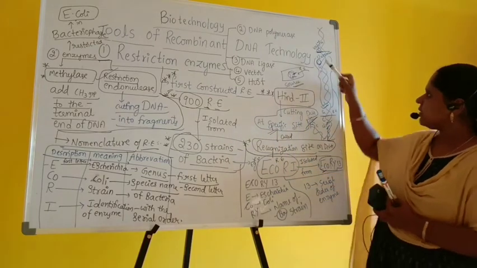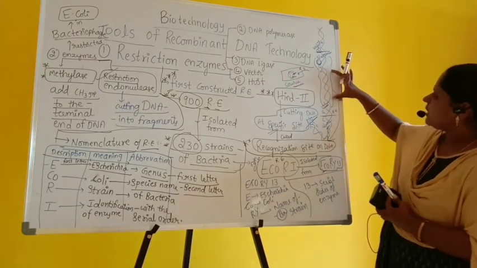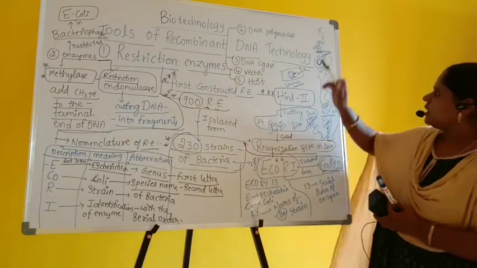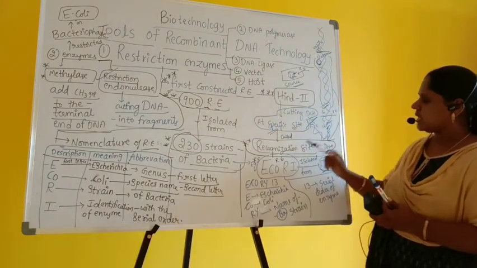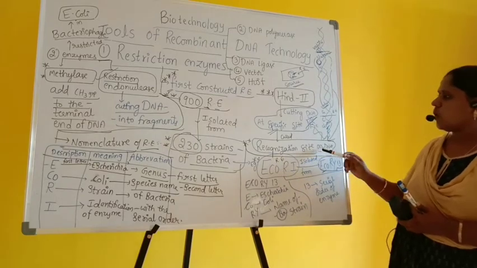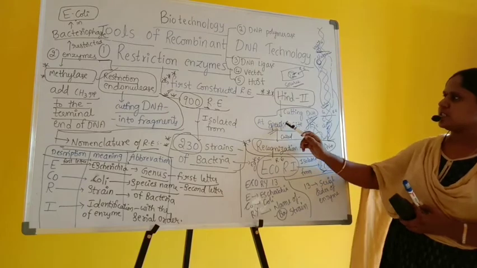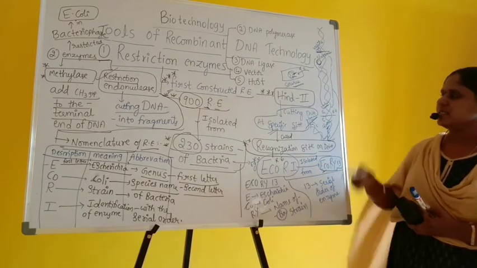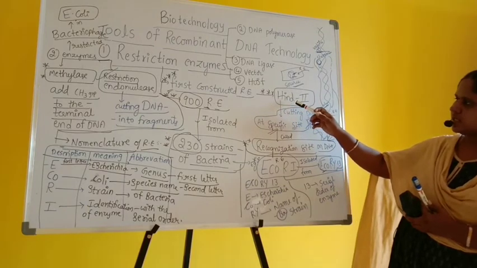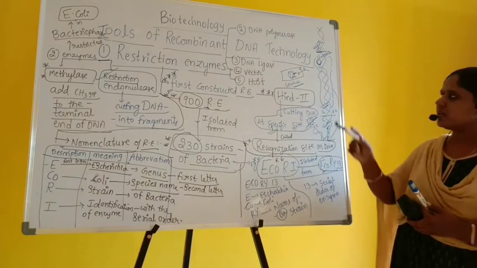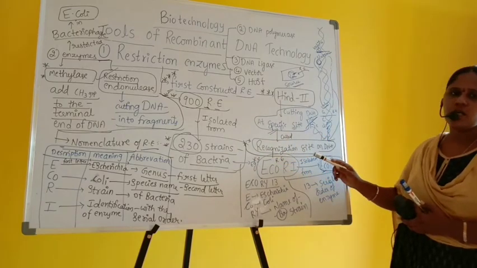This particular site where it makes a cut on DNA, taking the DNA fragment out, is called the recognition site on DNA, or a specific site for cutting of the restriction endonuclease. Already we came to know HindII is the first restriction enzyme. A restriction enzyme makes the cut at a specific site, which is called the recognition site.